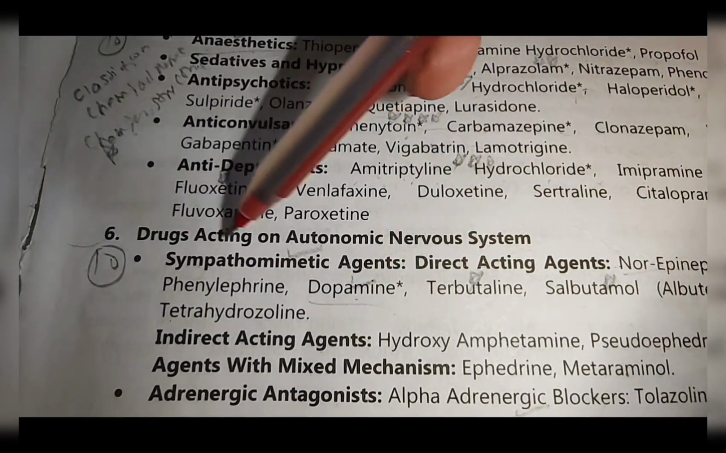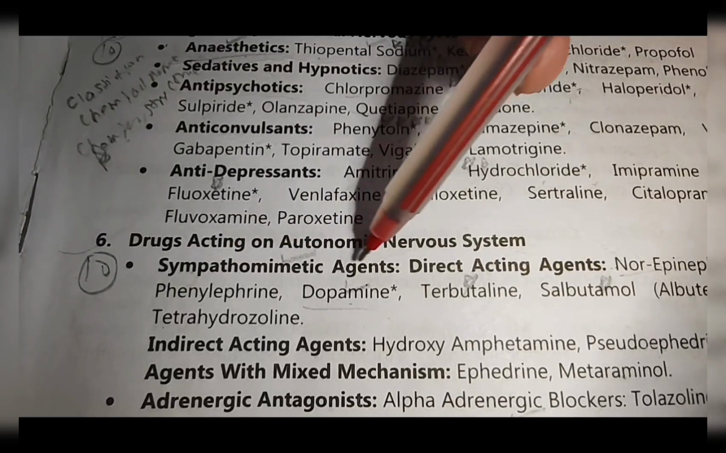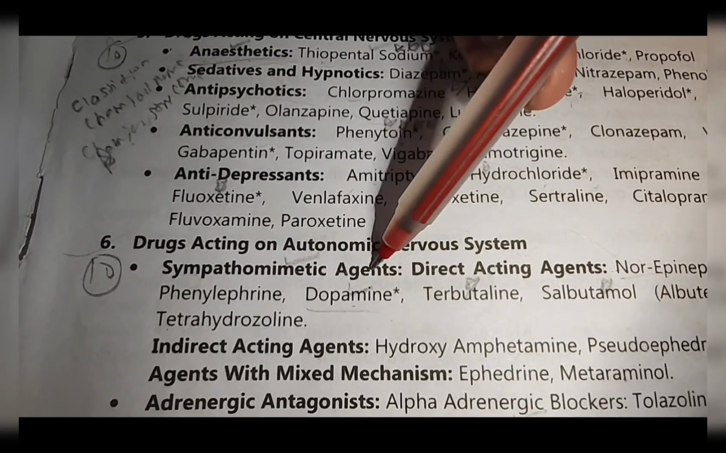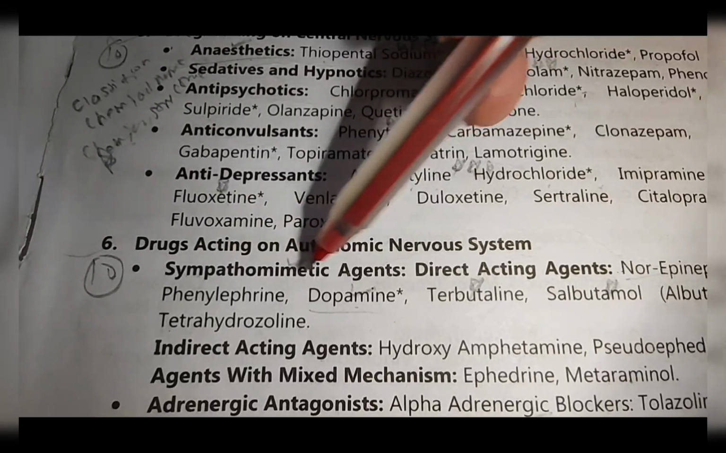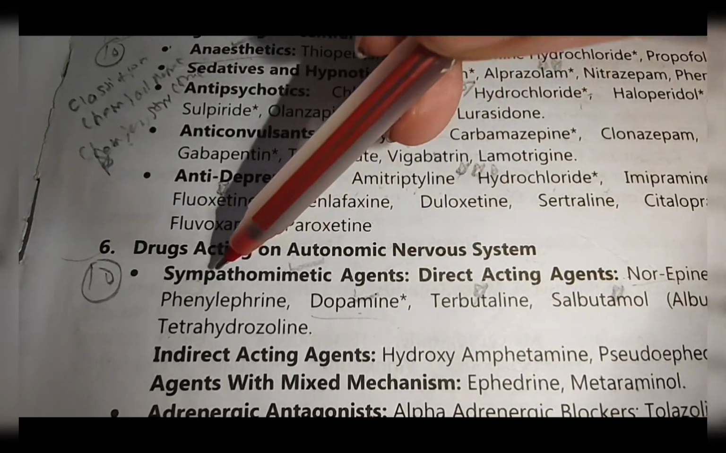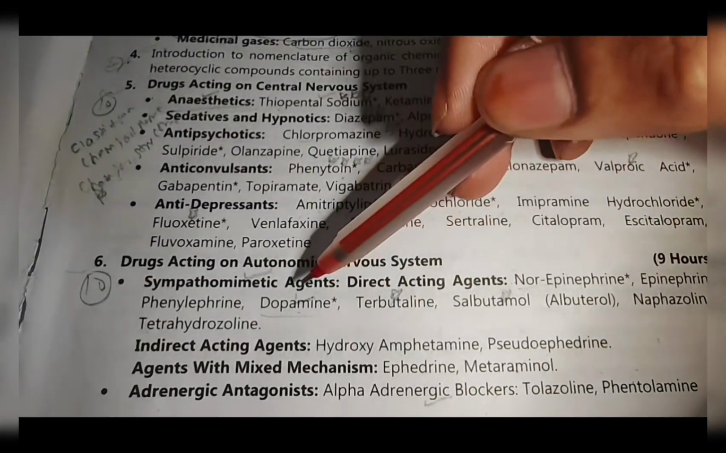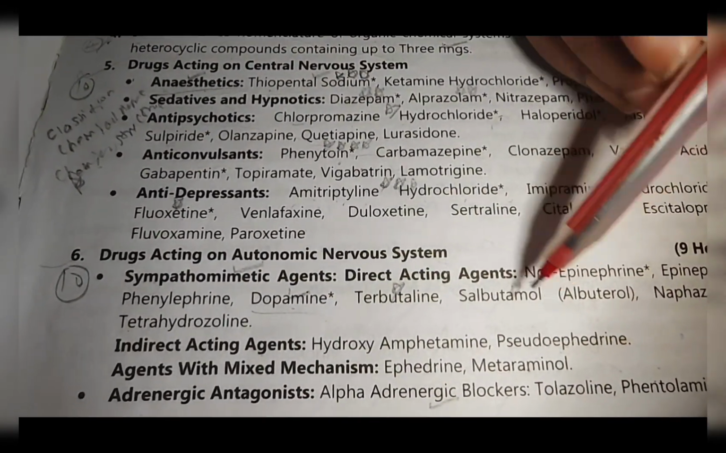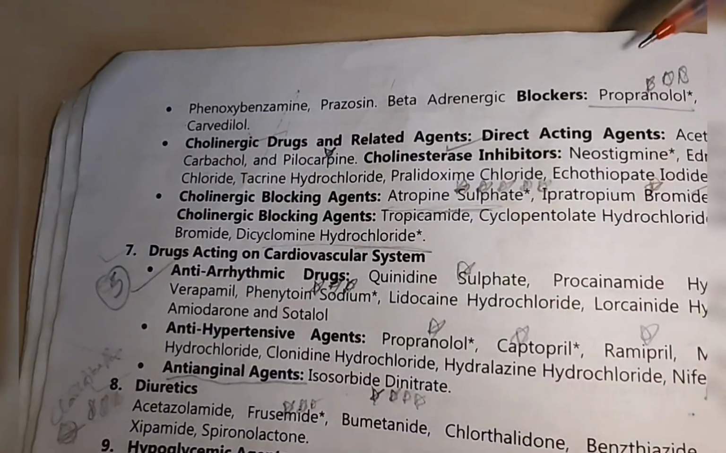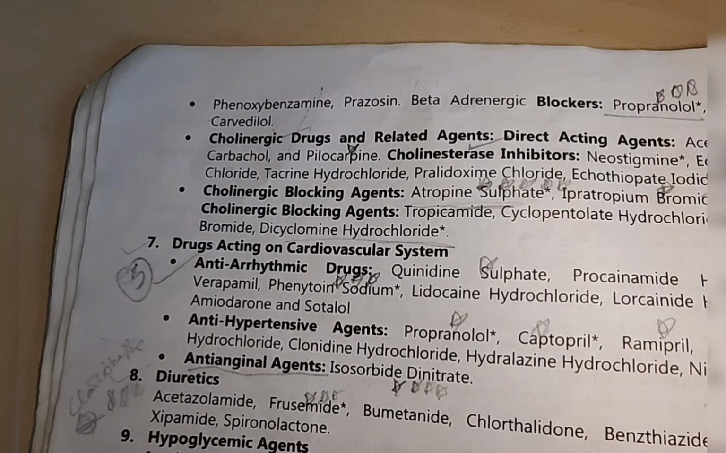Next, chapter 6, drugs acting on autonomic nervous system. In that, definition of sympathomimetic agent and sympatholytic agent is very important. Parasympathomimetic and parasympatholytic agent is very important. In sympathomimetic agent, the drug acting on dopamine is very important. Terbutaline and salbutamol is very important. Next drug is propranolol is very important, and atenolol is also important.